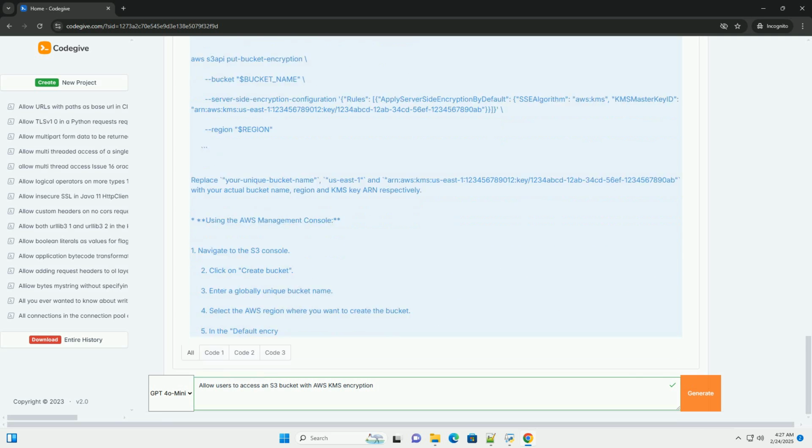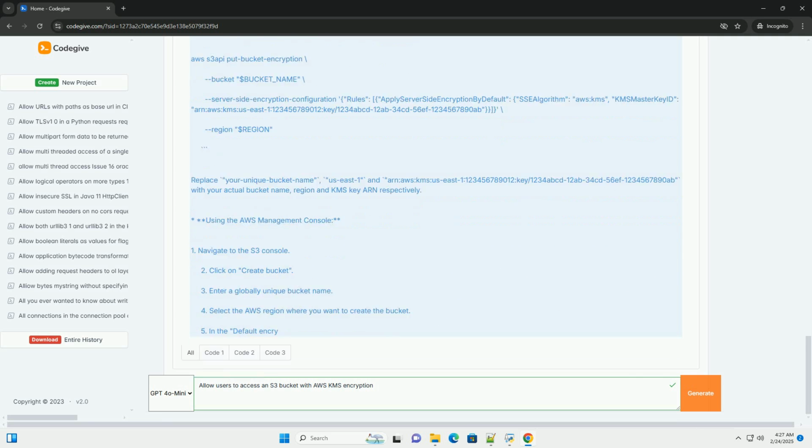Important: note the key ID, for example 1234ABCD-12AB-34CD-56EF-1234567890AB, and the ARN, Amazon Resource Name, for example arn:aws:kms:us-east-1:123456789012:key/1234ABCD-12AB-34CD-56EF-1234567890AB, of the KMS key. You will need these later.